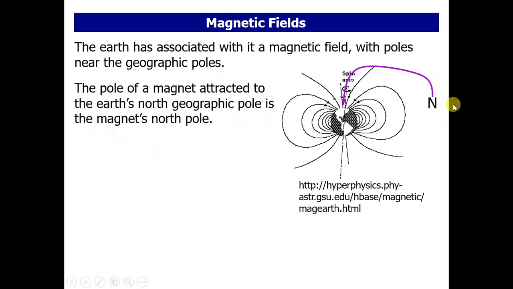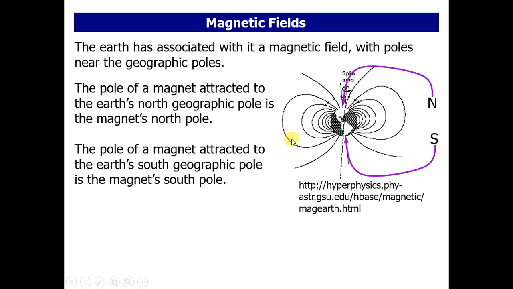This is our north pole. And the pole of a magnet that is attracted to the earth's south geographic pole is the magnet's south pole. There are the geographic poles, but the basic difference is that these are geographic poles.